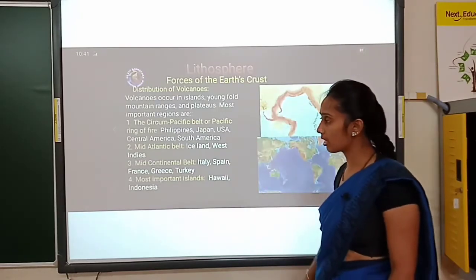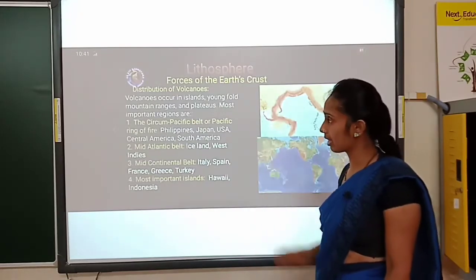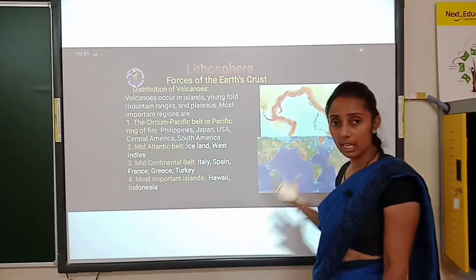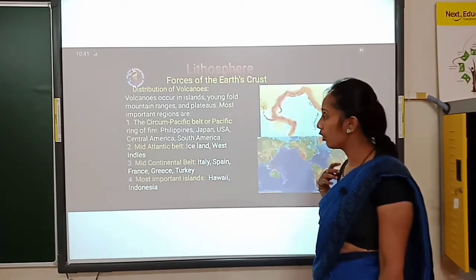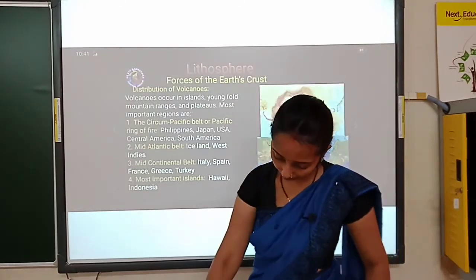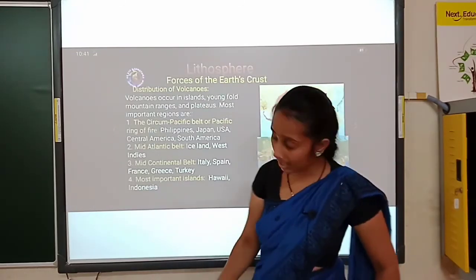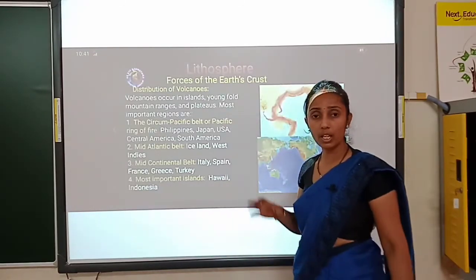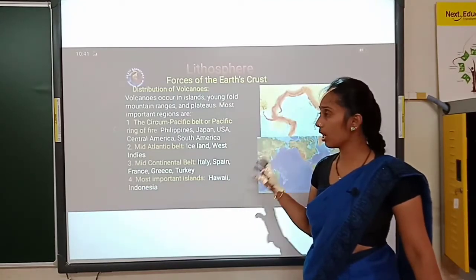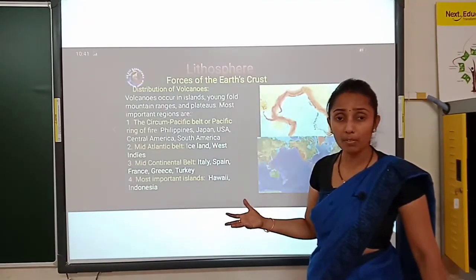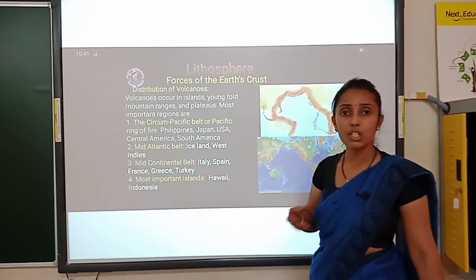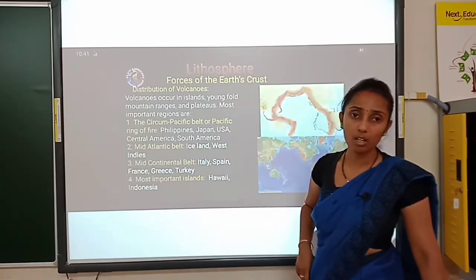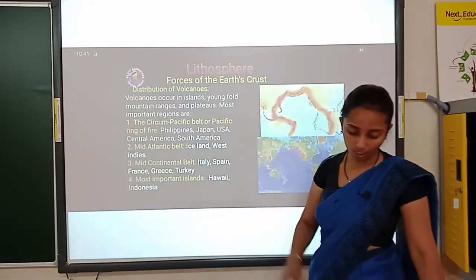These are the few places, children, where we can see the distribution or expect volcanoes, both active as well as dormant volcanoes. This is up to volcanoes in the internal forces. This is volcano, types of volcano, distribution of volcano and the minerals which come out of the volcanoes, as follows.